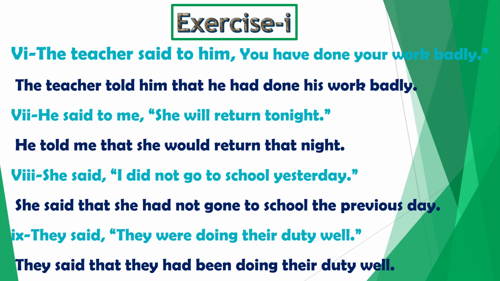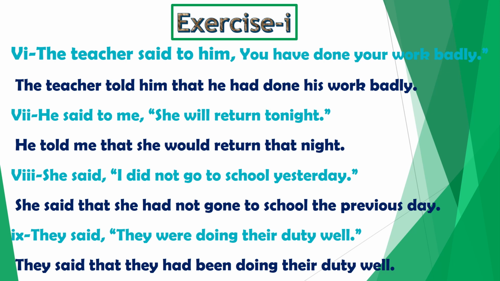Tense is past. When reporting verb is in past tense, we have to change the reported verb back into past. We change has, have into had. You have done becomes he had done. Your, again pronoun of second person, changes according to the object him. Your work becomes his work. The teacher told him that he had done his work badly.